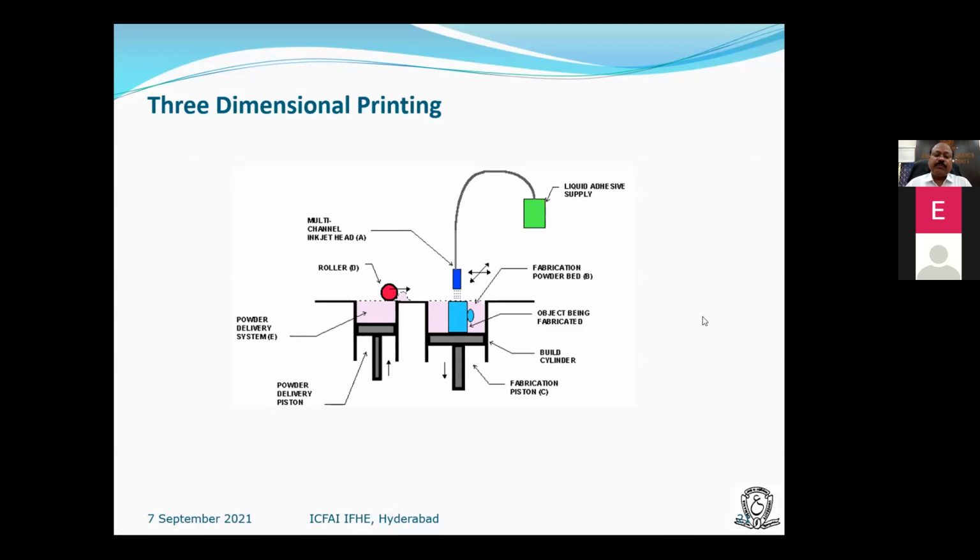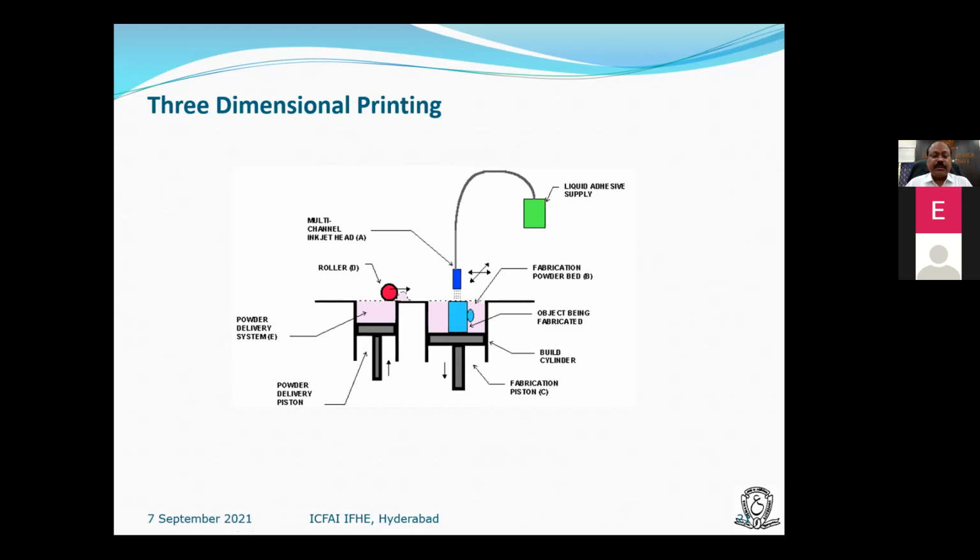Once the layer is formed, this piston falls down by one layer thickness. Again, a fresh coat of powder will be spread over here. Again, it's all automatic. Liquid adhesive will pass through and sprinkle over here, like how we use a container with holes to pour water on the plants. Like that, drops of liquid fall onto the chamber as per the CAD contour.